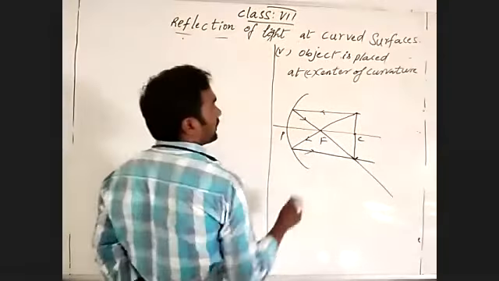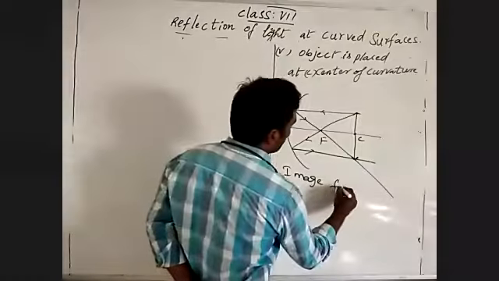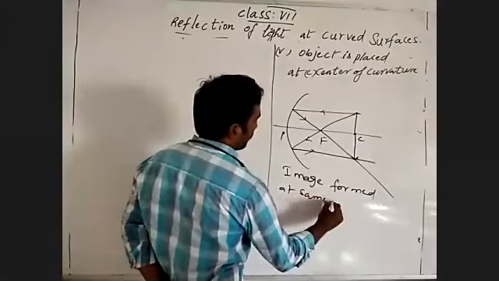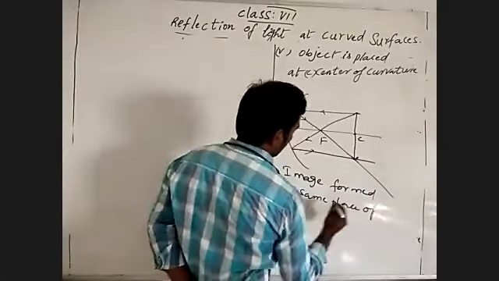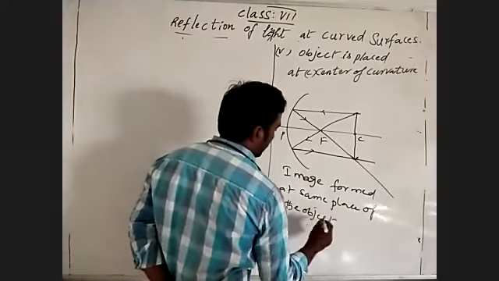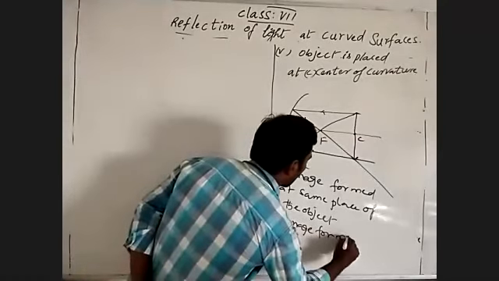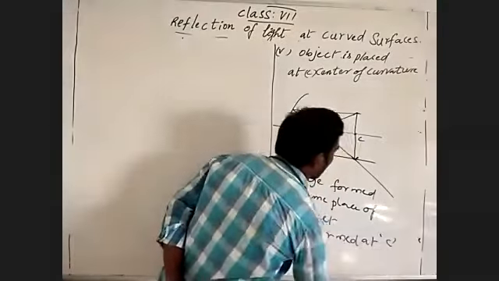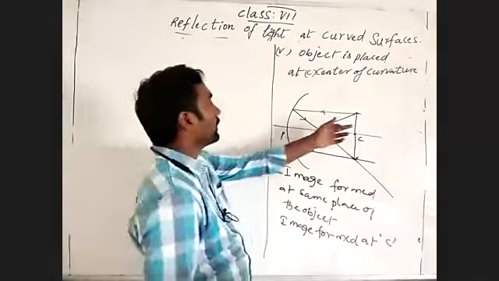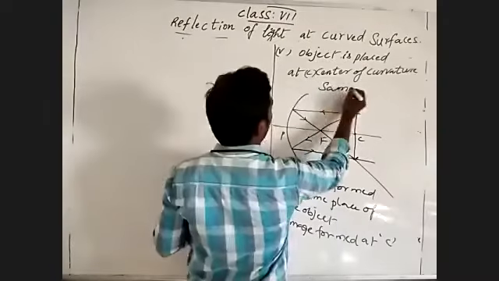Means when object placed at center of curvature, image also formed at the same place of the object. Means image formed at center of curvature. See, where the object is, there only image formed. So it formed same size.